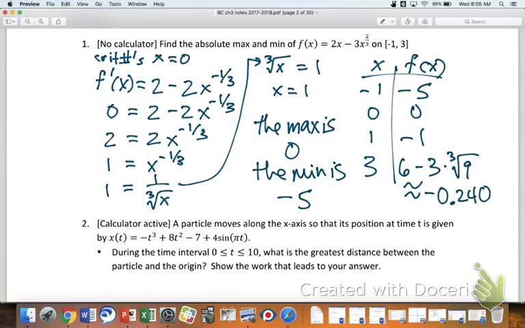Question, Johnny. It's kind of to do with this along with the video we watched today. Whenever there's a hole at the end of the interval, if the interval is not fully closed, like the very last example you gave on the video, could the absolute max or absolute minimum be a limit, or would that not work? No, because the max and min is going to be an actual point on the graph.